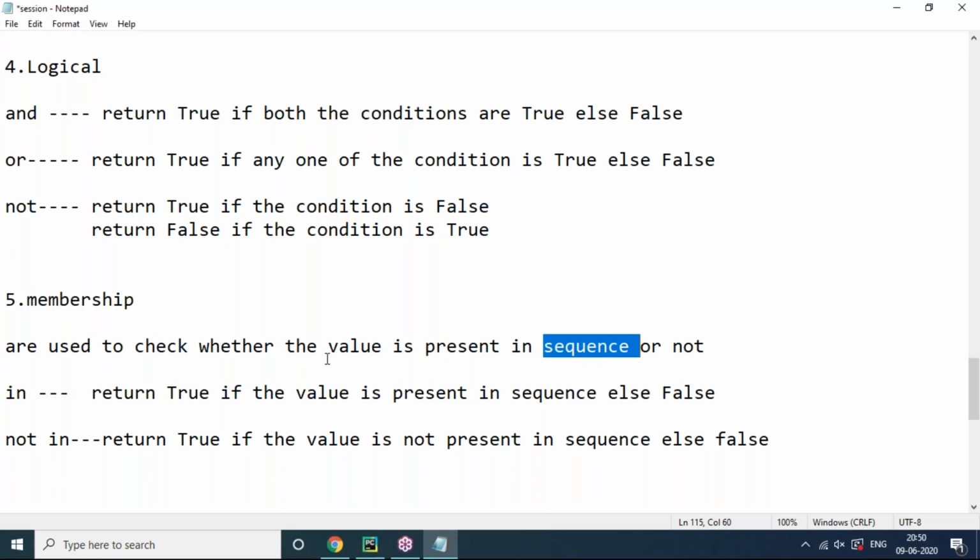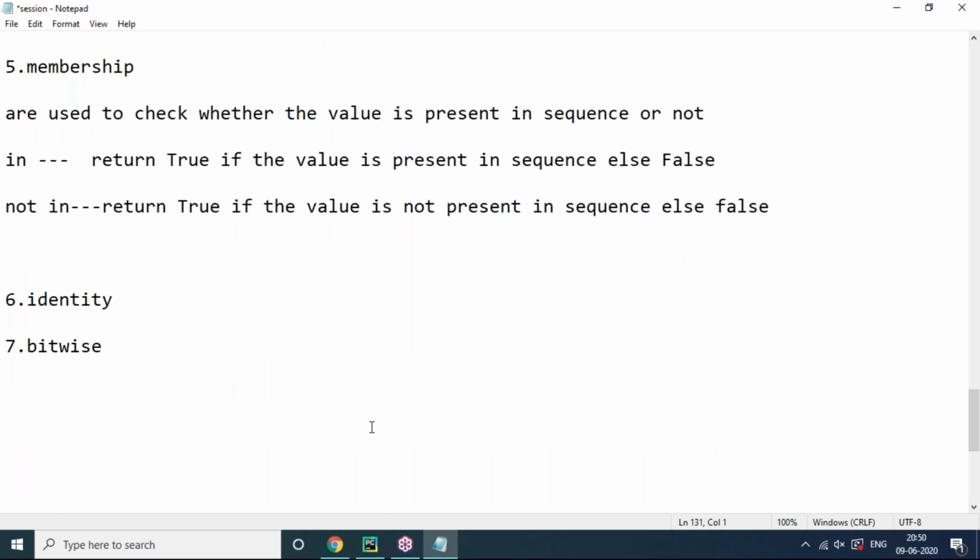Membership operators are used to check whether a value is present in a sequence or not. So this is what in and not in are for, wherever you apply them. Easily we can find out these are membership operators in Python. They are exclusively for checking whether any value is present in your sequence or not.